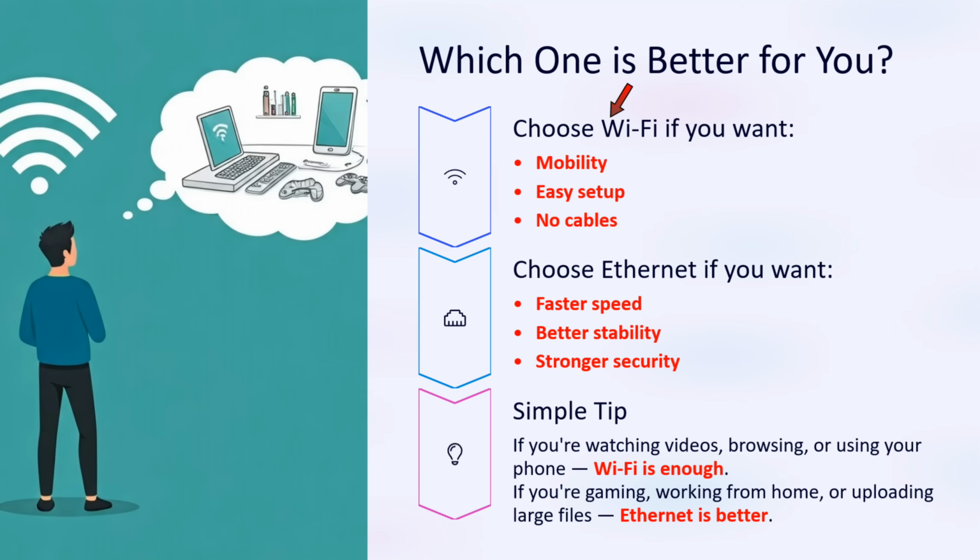Choose Wi-Fi if you want mobility, easy setup and no cables. Choose Ethernet if you want faster speed, better stability and stronger security. If you are watching videos, browsing or using your phone, then Wi-Fi is enough. If you are gaming, working from home or uploading large files, Ethernet is better.